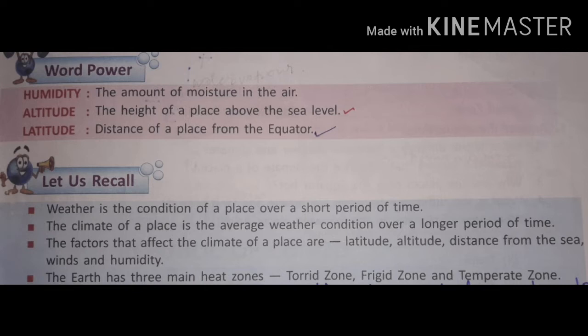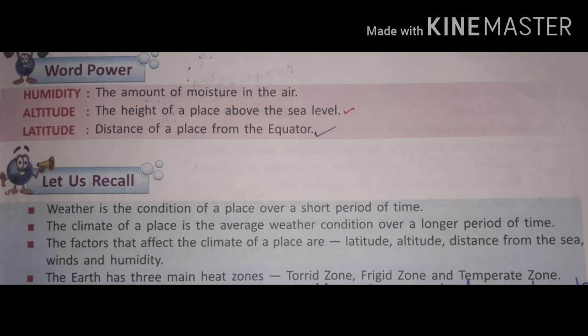Now we studied the chapter climate. We studied about weather and climate. Now what is weather? Weather is the condition of a place over a short period of time. And climate of a place is the average weather condition over a long period of time. We also studied the factors that affect the climate of a place, that are latitude, altitude, distance from the sea,